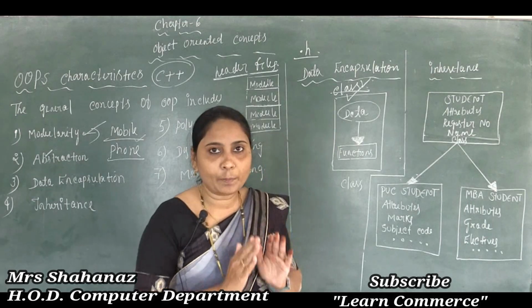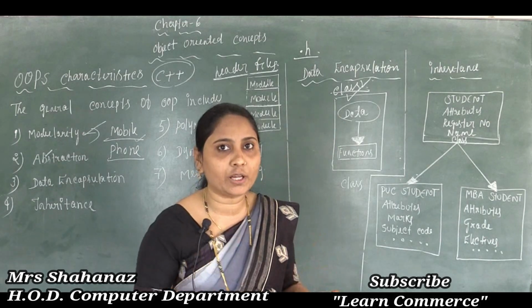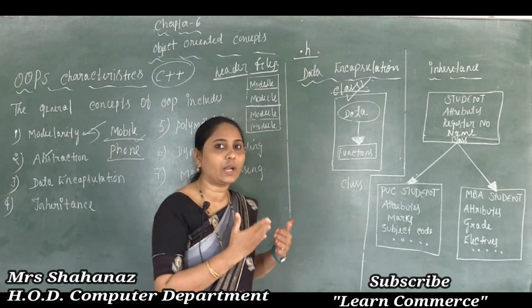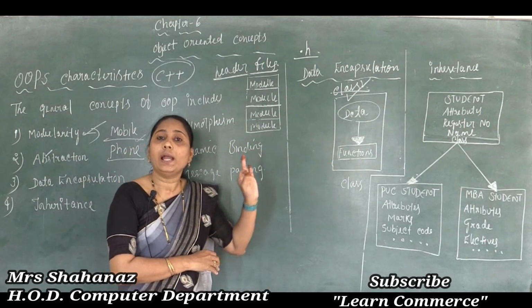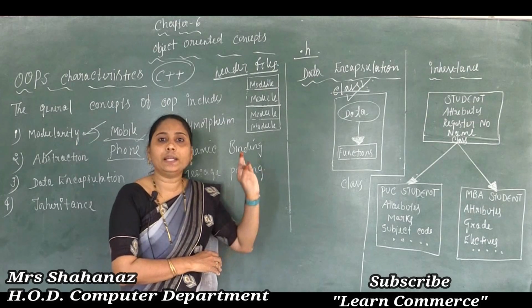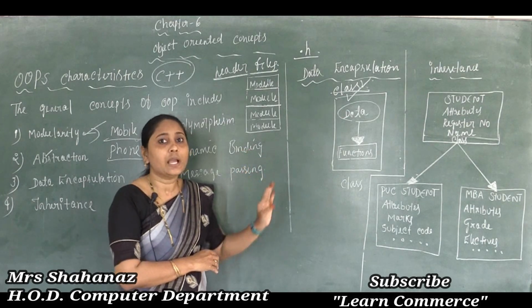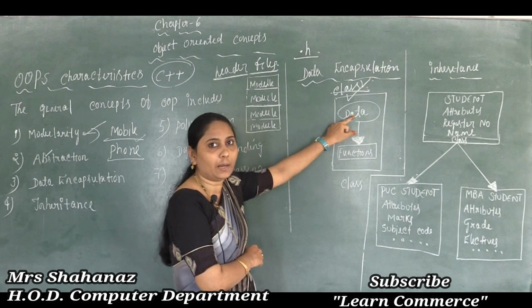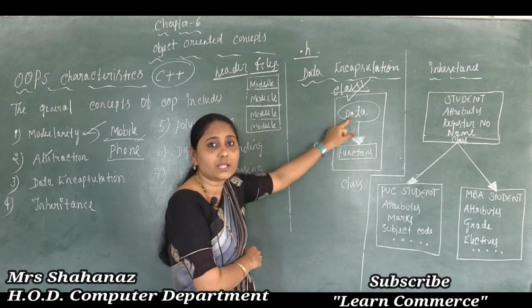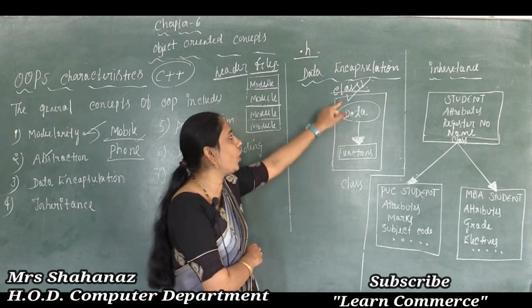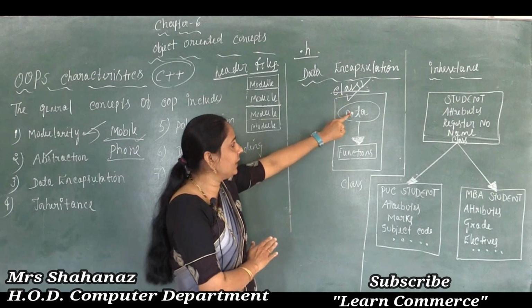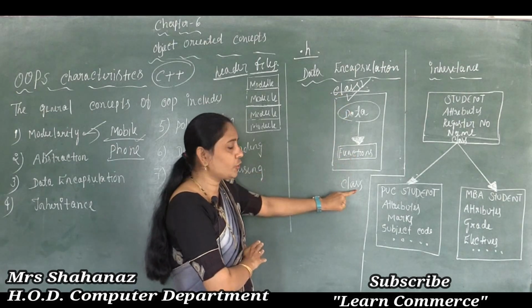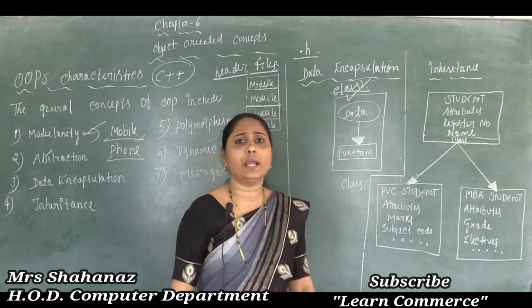In simple meaning, if wrapping is difficult to understand, data encapsulation means that it combines the data and functions into a single unit called the class. Clear this part?